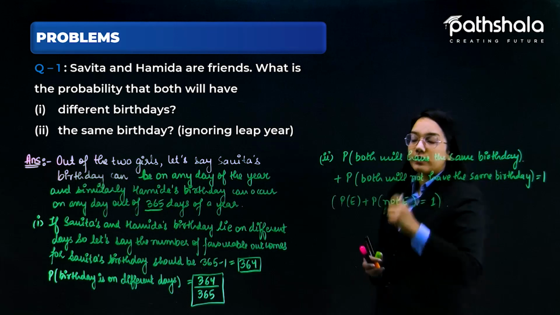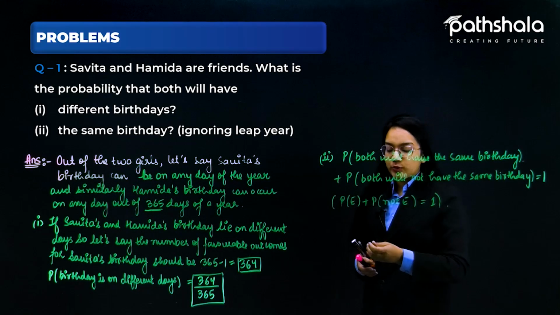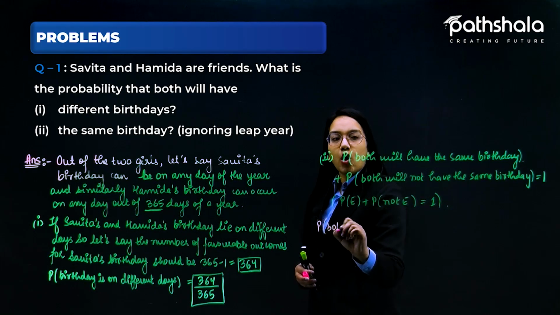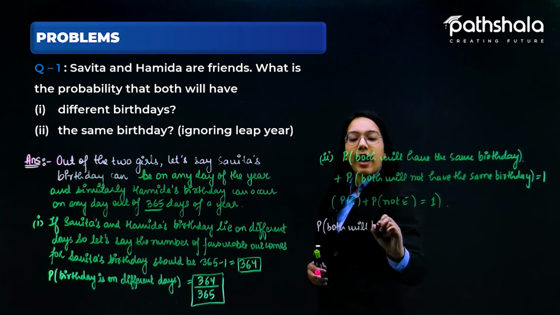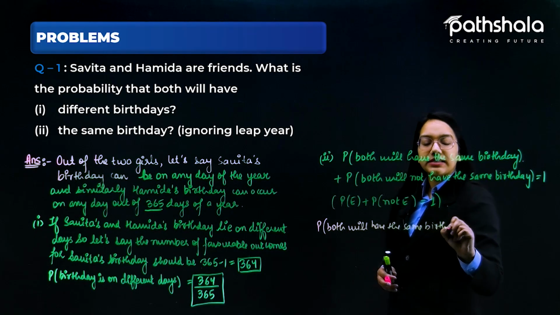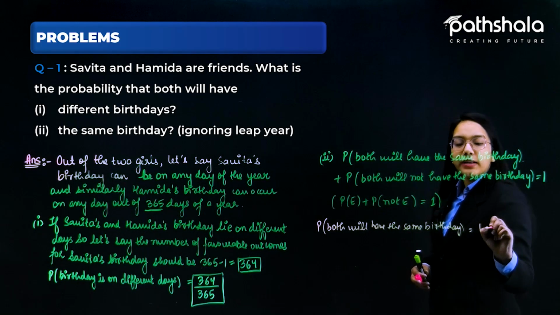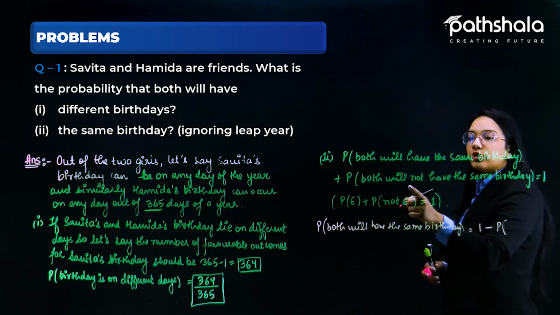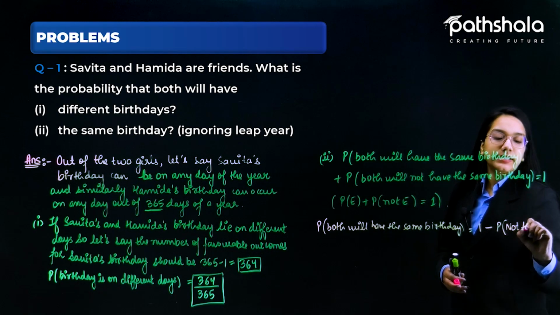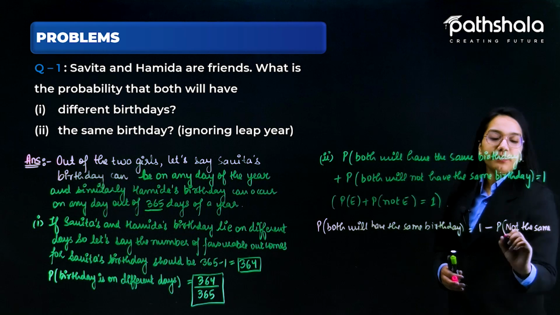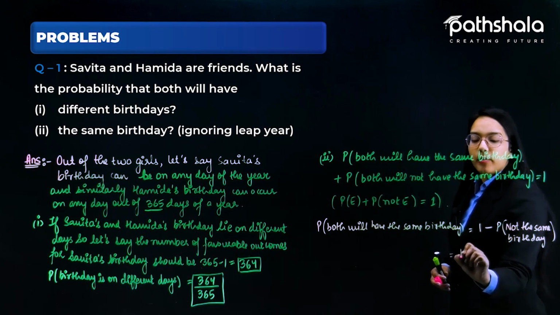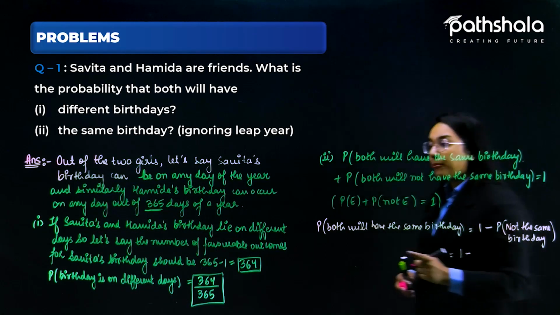Using this concept, let's plug in the values, because we want the probability of both having the same birthday. It is equal to 1 minus the probability of both not having the same birthday.